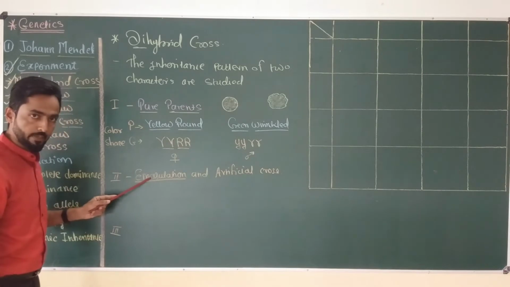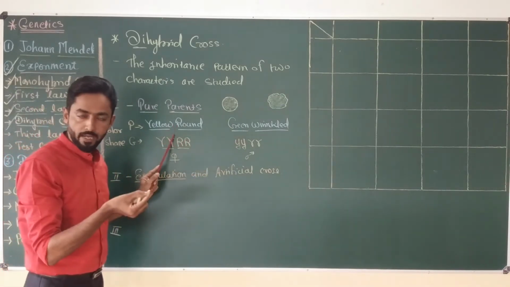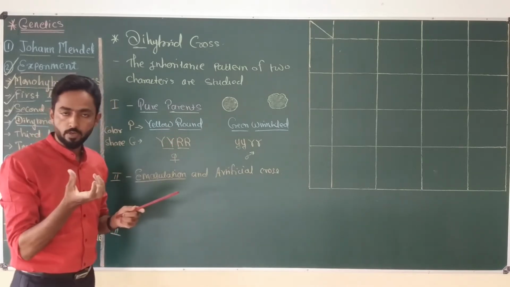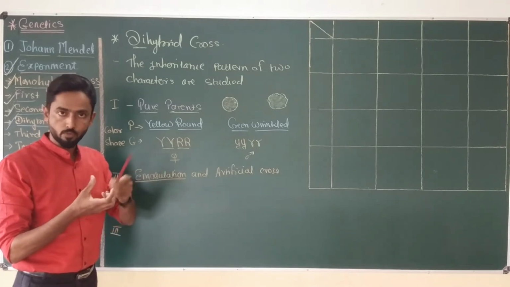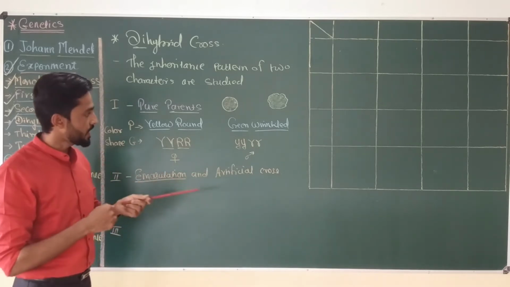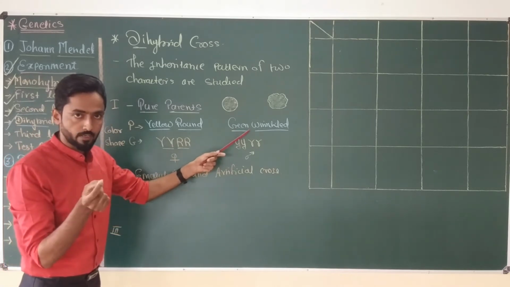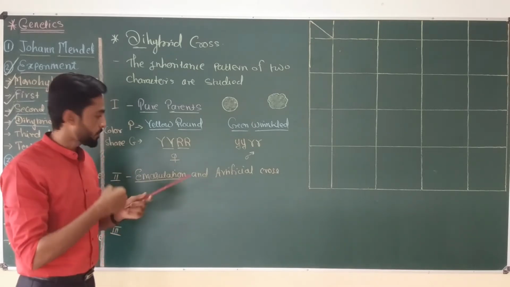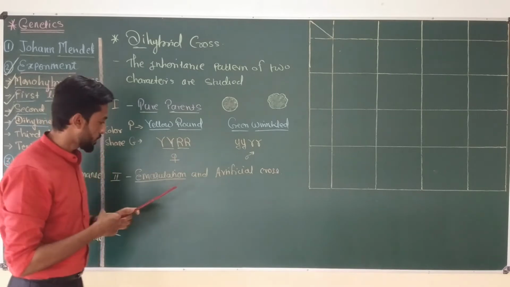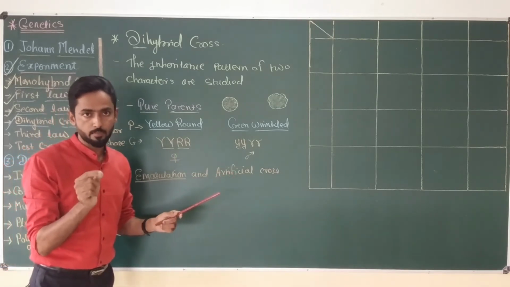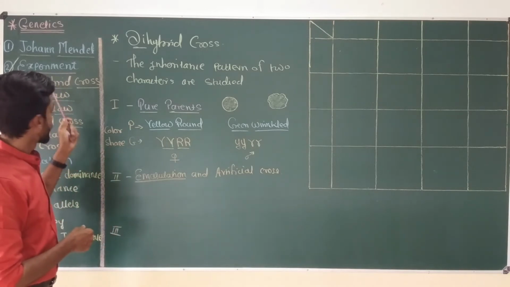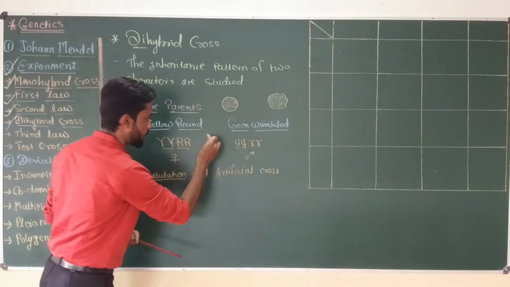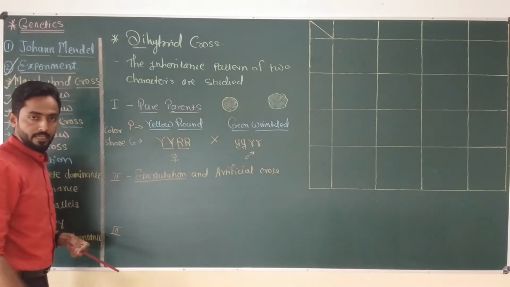So now during the emasculation, Mendel grow both these plant and then he remove the anther of the yellow round flower before pollination. He remove the male gametophytes. Then he transfer the pollen grain from the green wrinkle flower to the stigma of female yellow round flower. It is called as artificial cross. We have discussed in detail about the artificial cross in monohybrid cross experiment video. So after emasculation and artificial cross in between these two parents, Mendel got F1 generation.